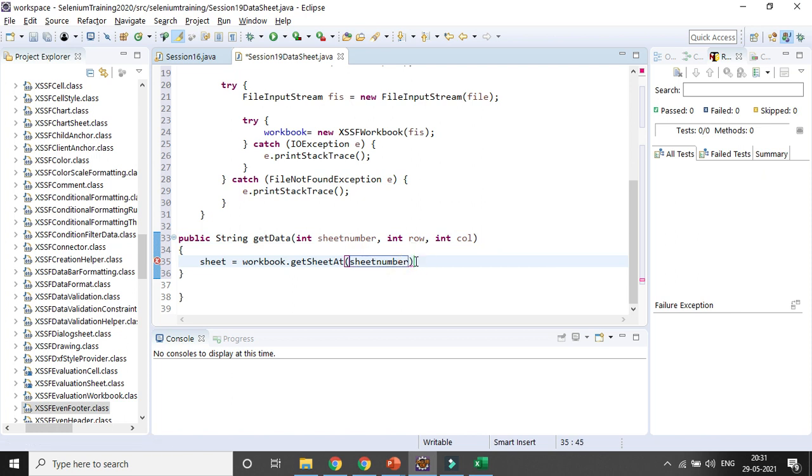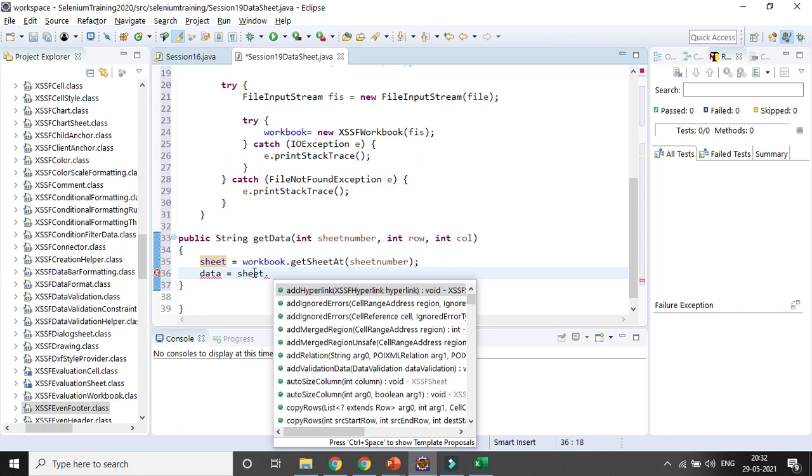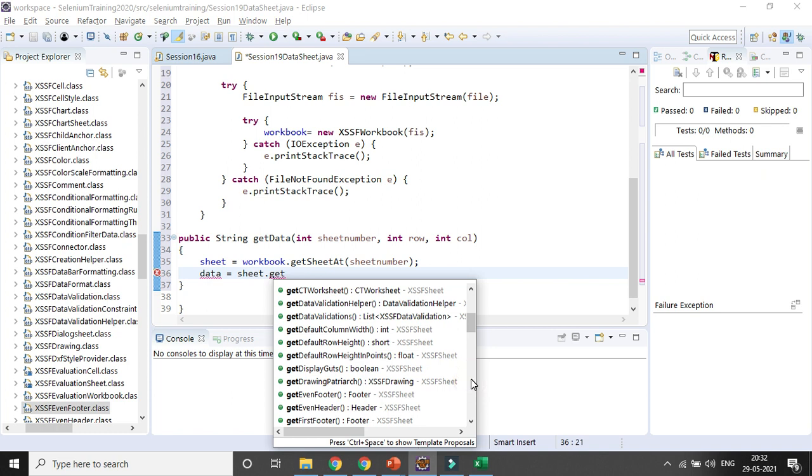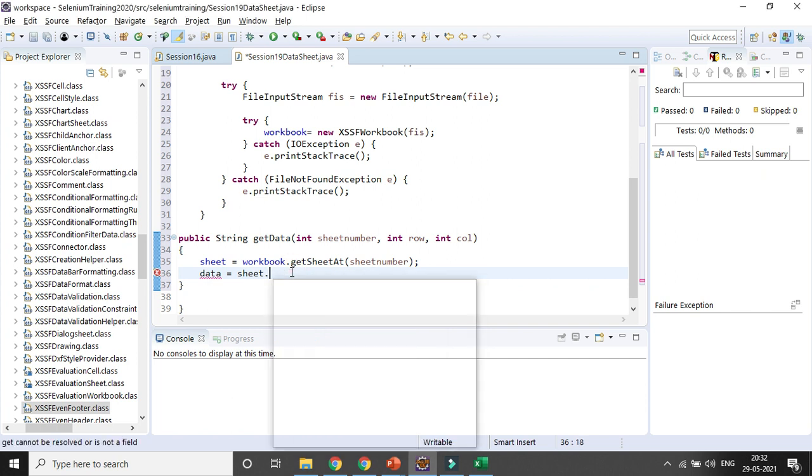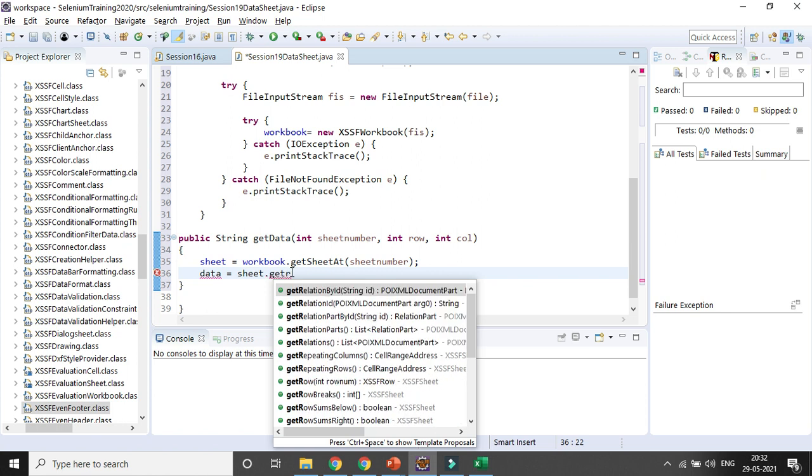Then I will be storing the data, right? So I want data stored equal to, so I already read the sheet, then from that sheet I want to read the data, right? So first I will be getting the row. So just follow the protocol. Definitely it will not be very easy, but if you just try to follow the protocol, it will be easy. getRow, yeah, that is the thing, right? And you can see the return type is coming as XSSFRow, okay? Then here we will be giving the variable as row.